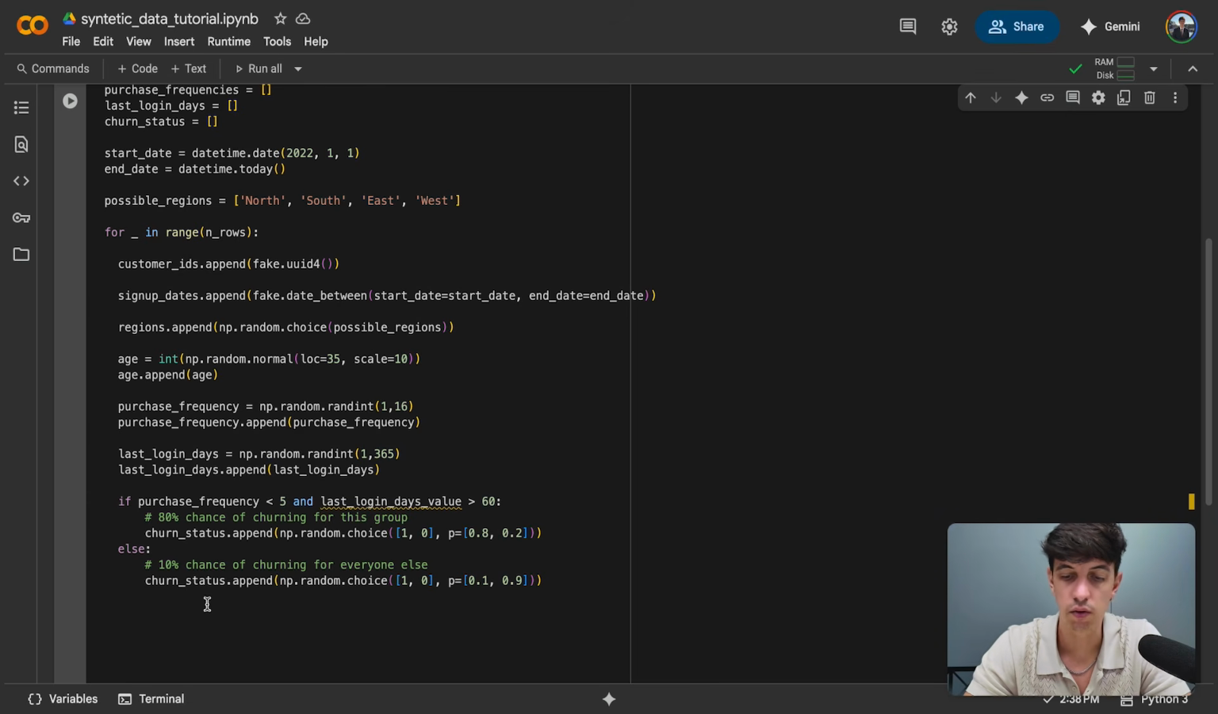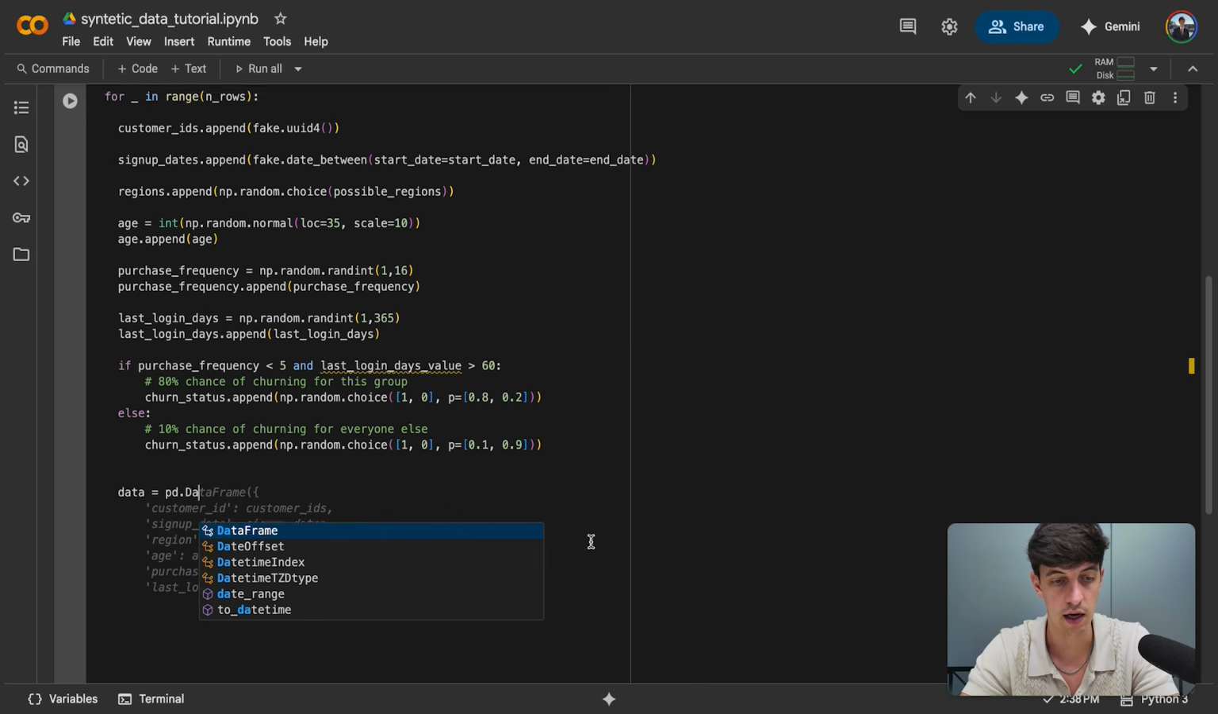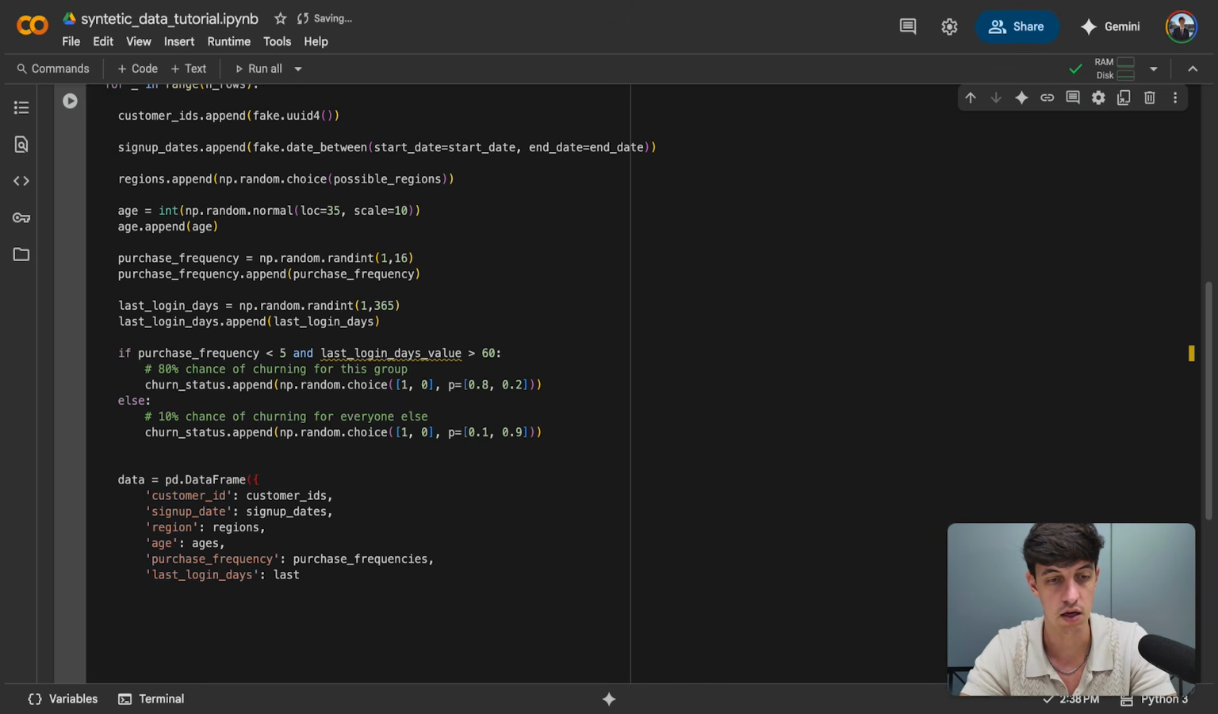Now, what I need to do in here is making sure that we store the data in our data frame. So I'm going to do data equal to pd.DataFrame, and again I'm going to follow the Google Colab suggestion here. Google Colab simply mapped the customer IDs to customer IDs, and all the other columns that we used so far. I think here we are missing last login days, and I think we also need the churn status.